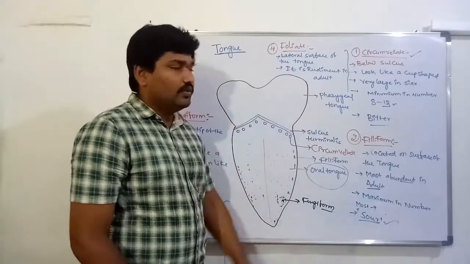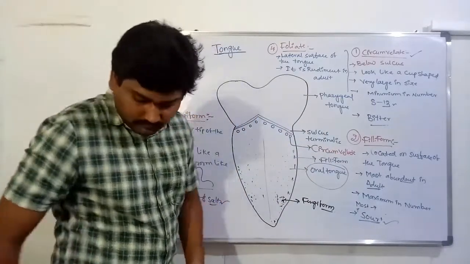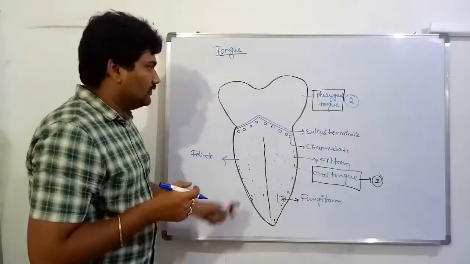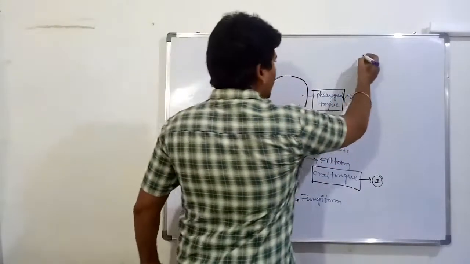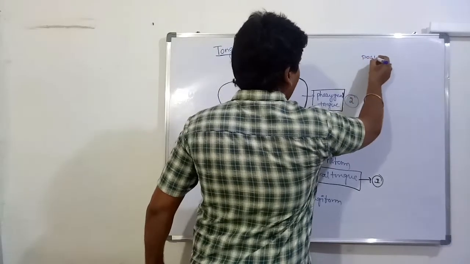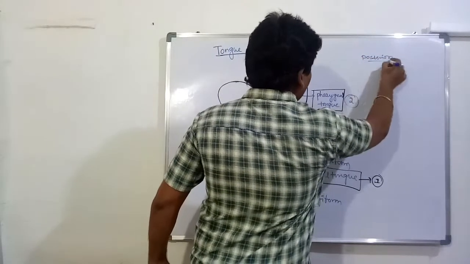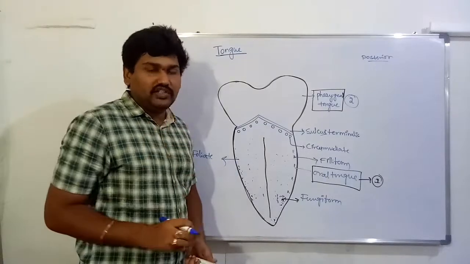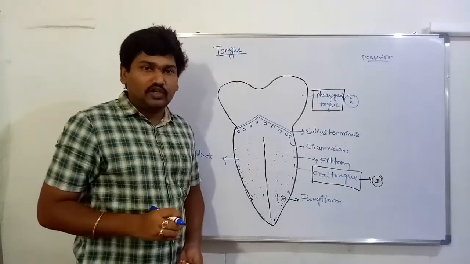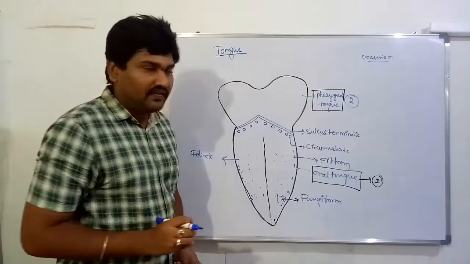Next, we are discussing the pharyngeal tongue. The second part of the tongue region is called the pharyngeal tongue. The pharyngeal tongue is located in the posterior region of the tongue. But these have an absence of taste buds. But they also perceive taste.